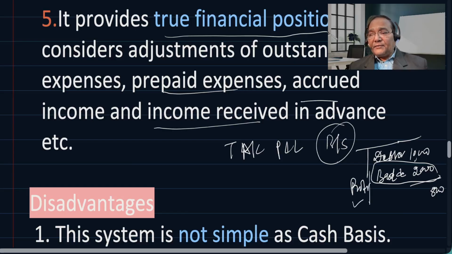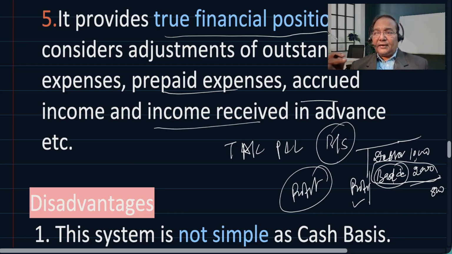That means we are conservative that this amount is not going to be received. Therefore, we have deducted it from the debtors, and this bad debt amount is deducted from the profit, so that profit is not seen inflated.